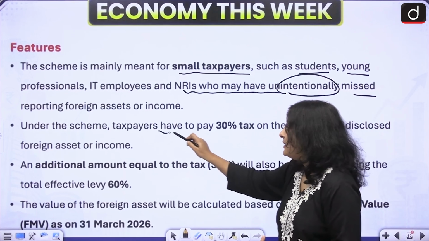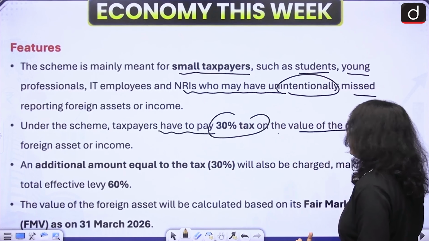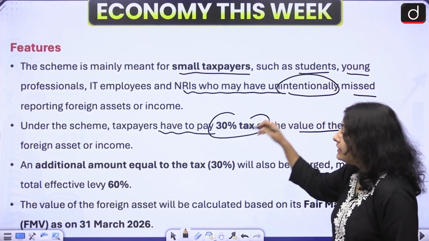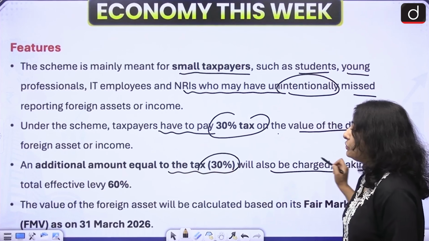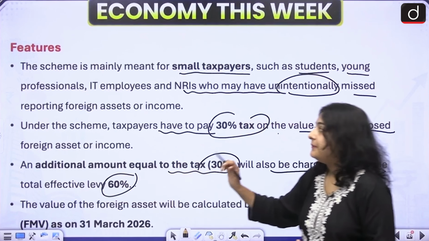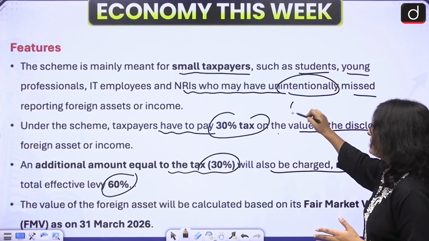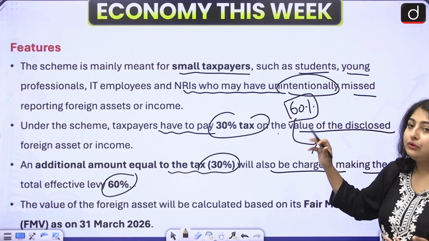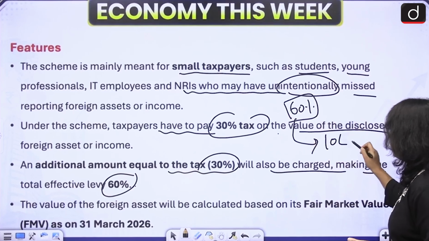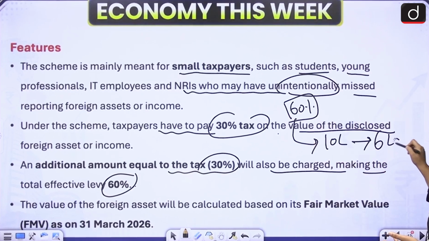Under this scheme, taxpayers have to pay 30% tax on the value of the disclosed foreign asset or income. An additional amount equal to the tax of 30% will also be charged, making the total effective levy 60%. In total you have to pay 60% tax. Let's say you have a property worth 10 lakh rupees. So how much do you have to pay to the government? You have to pay 6 lakhs as tax to the government.